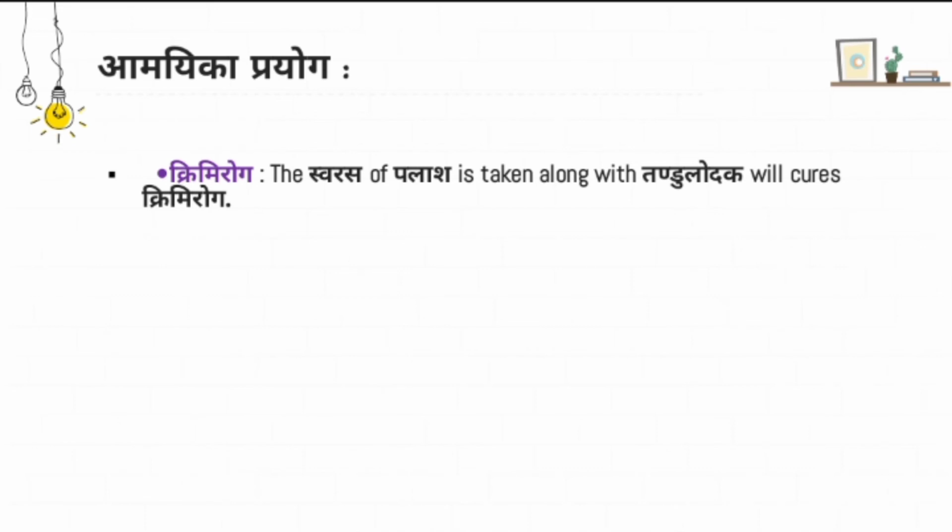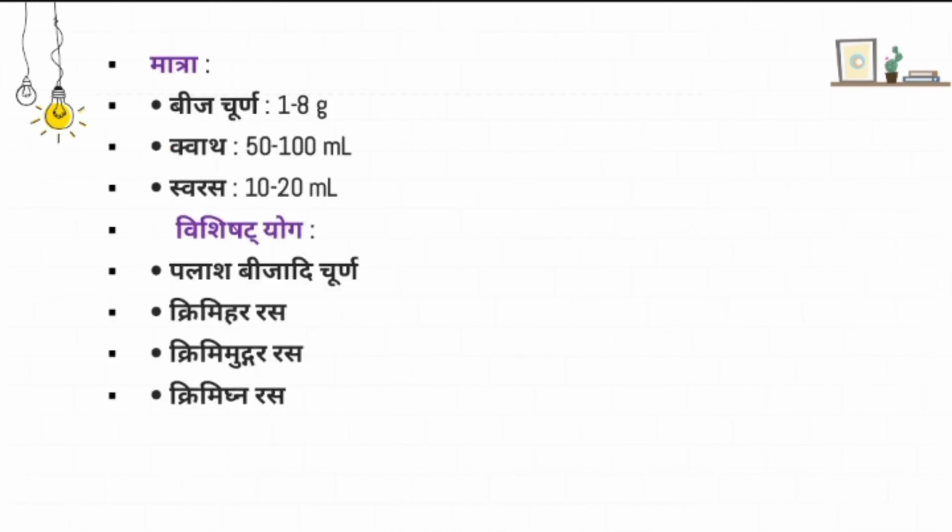And when it comes to daha, in any kind of krimi roga or any kind of wound where there is daha, we can administer the tender leaves of Palasha and nimba. We need to make a paste and apply it over the place where the daha is, which will subside the daha.